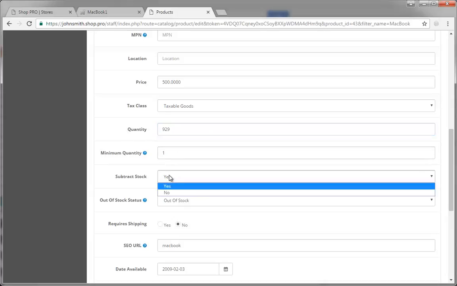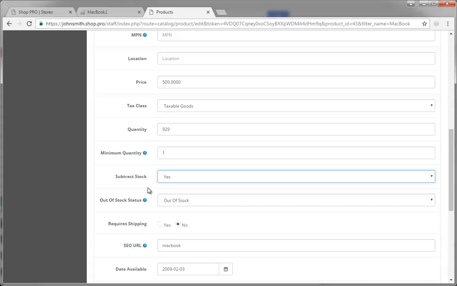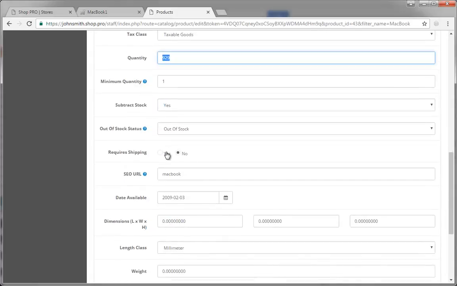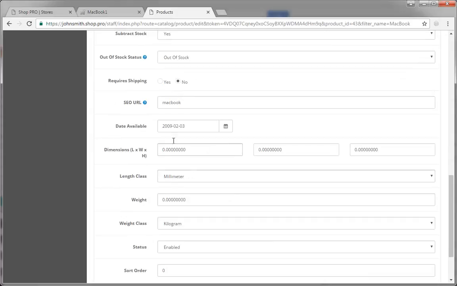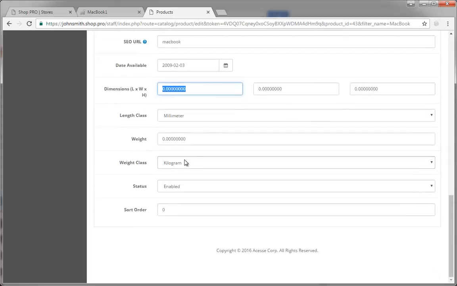And of course, there is also an element that says subtract stock, which asks you if you wish the quantity to drop every time a purchase is being made. And of course, if the product requires shipping, you have to specify this option right here. And there is also SEO URLs. SEO comes from search engine optimization, the same optimization as before with the Google and Bing and Yahoo engines. You can also specify shipping dimensions, and you can specify the weight, and you can of course get proper fees for transport through the UPS system.